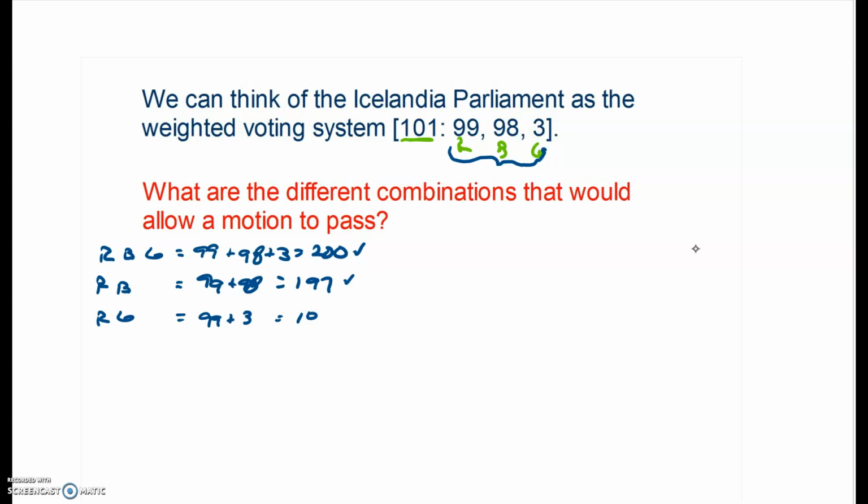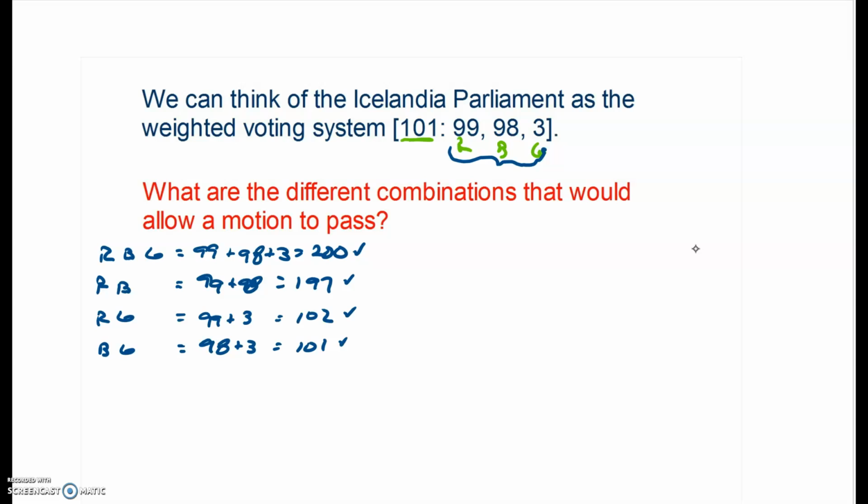102. That would pass. That's more than 101. If blue and green both vote yes, that's 98 plus 3. That is 101. It will pass. And that's pretty much it.